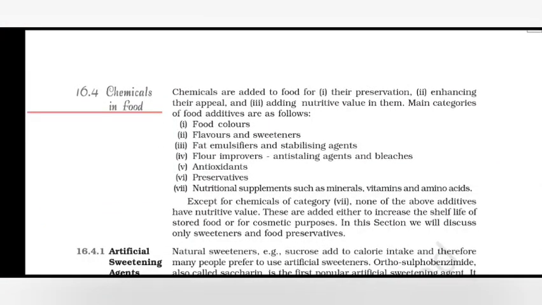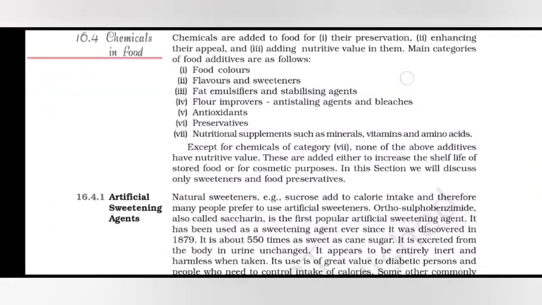Chemicals in food. Chemicals are added to food for preservation, enhancing their appeal and adding nutritive value to them. Main categories are food colors, flavors and sweeteners, fat emulsifiers and stabilizing agents, flour improvers, antioxidants, preservatives, and nutritional supplements such as minerals, vitamins and amino acids.